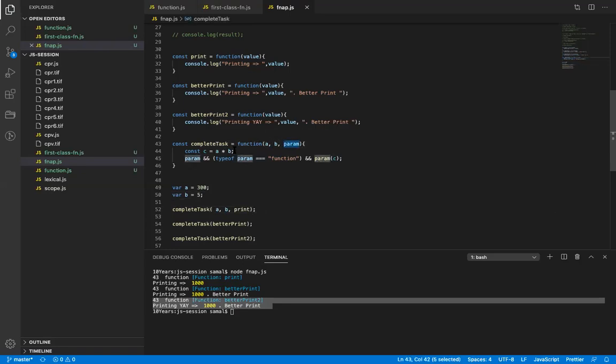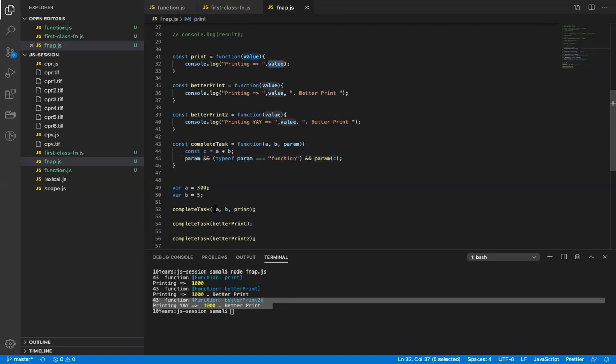So what I'm doing here, I'm basically multiplying those 2 numbers and then checking whether the third parameter is present or not. If it is present, check whether it is of type function. If it is of type function, then call the function and pass the output of the first 2 parameters to the function. So this will basically call param. Param is basically print, so it will print here.